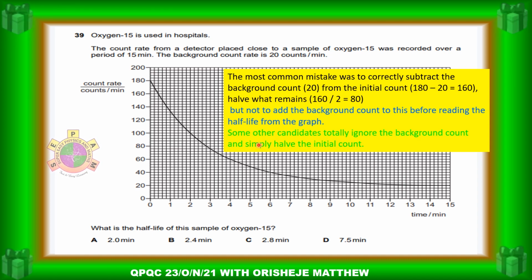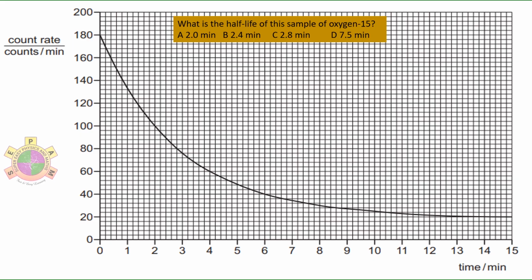Then the third category of students were those that totally ignored the background count rate and just took half of the count rate and then got the half-life. So let's look at how to do it.